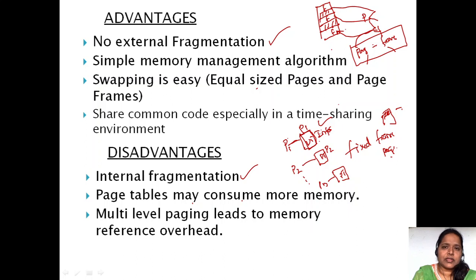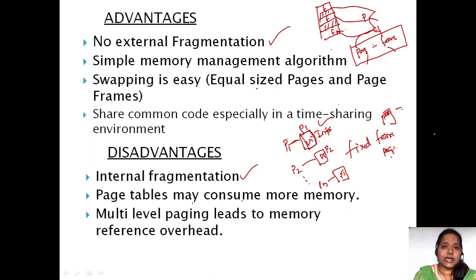Why the page table? The page table gives the information regarding which page has been placed onto which frame, so that we can convert the CPU generated address, the logical address, into a physical address very easily. So page tables may consume more memory. Why?